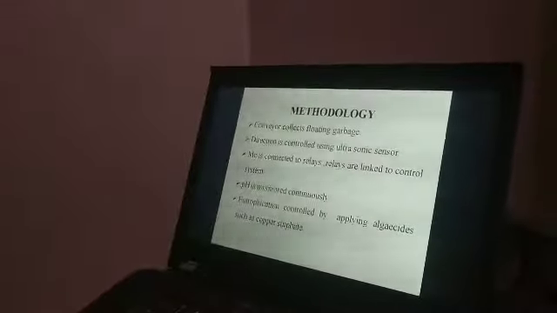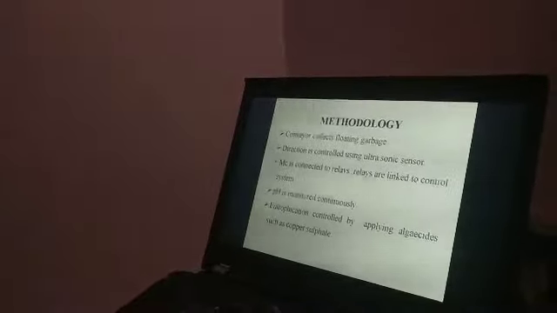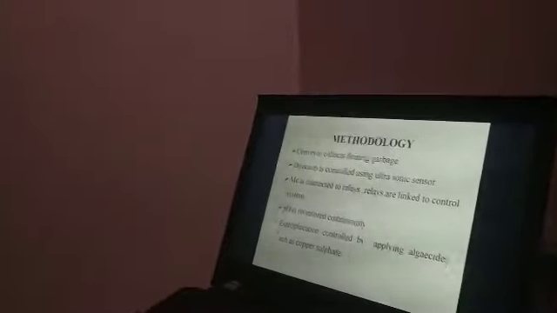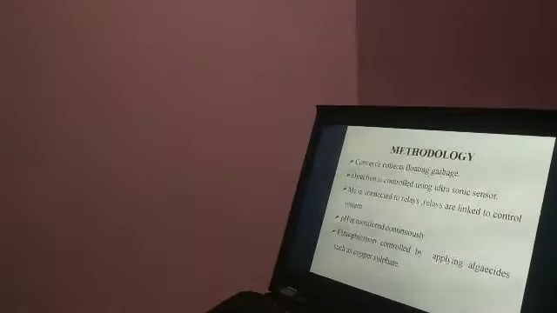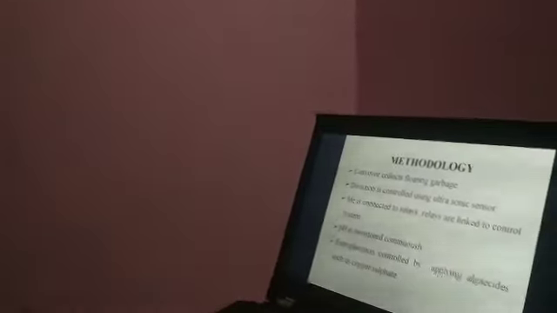And pH monitoring is achieved by the pH sensor. If the pH value is below 7, then the water is acidic, so we need to make it basic. That's why we are applying algicides to the lake.